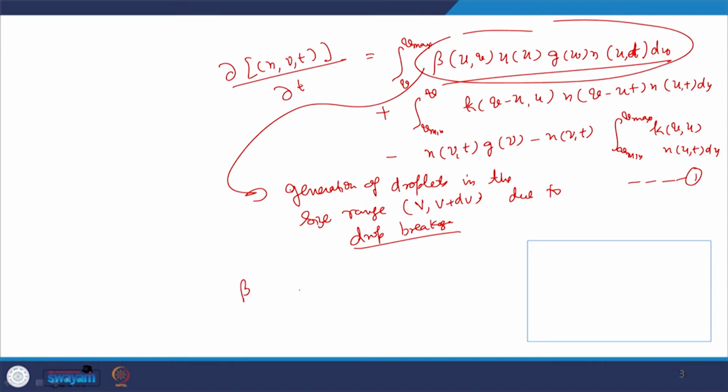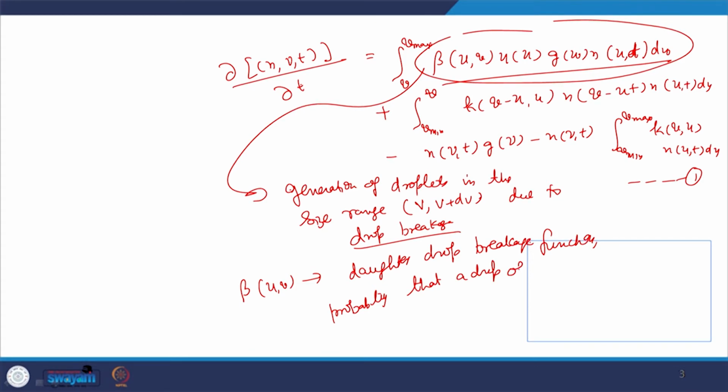Now this beta(u,v) is the daughter drop breakage function, and it accounts for the probability that a drop of volume v is formed via the breakage of a drop of volume u. So this is one way to predict the equation.